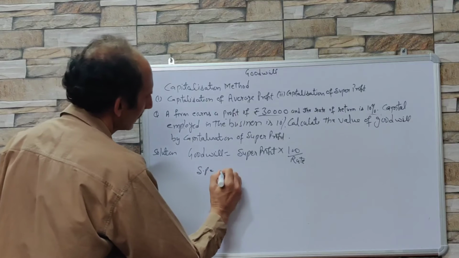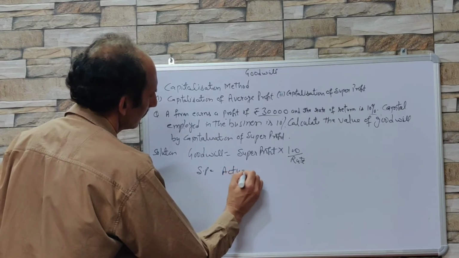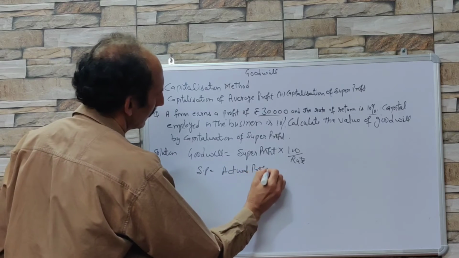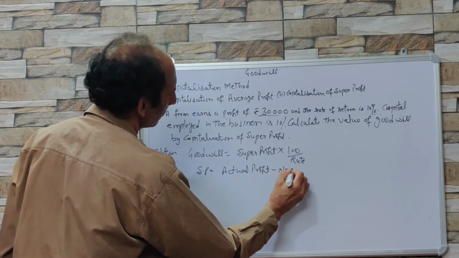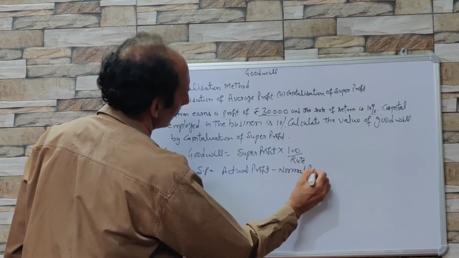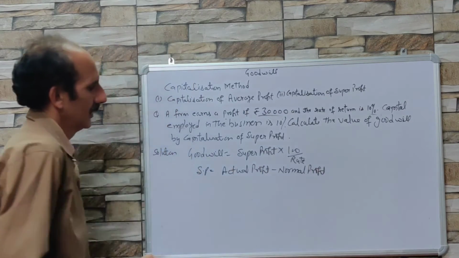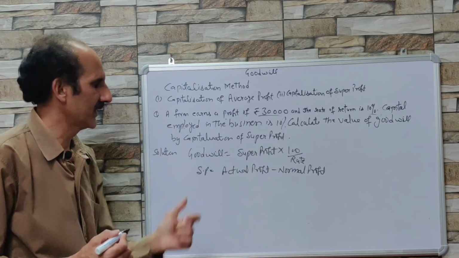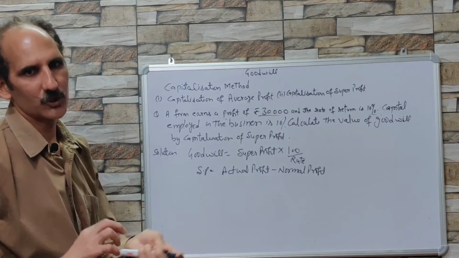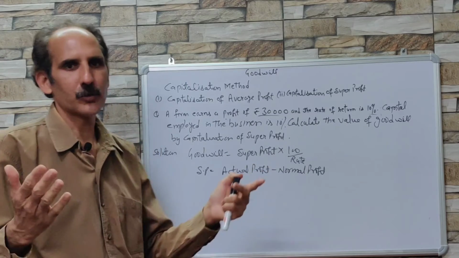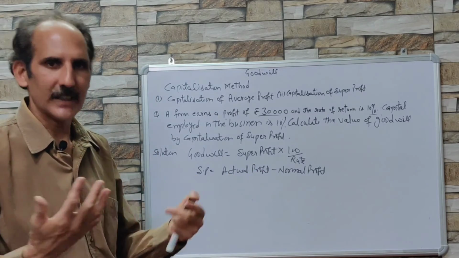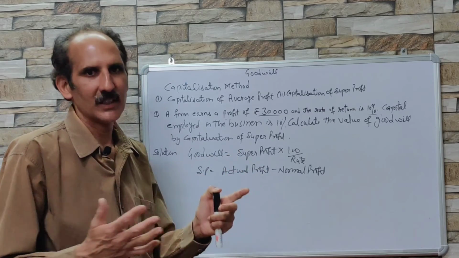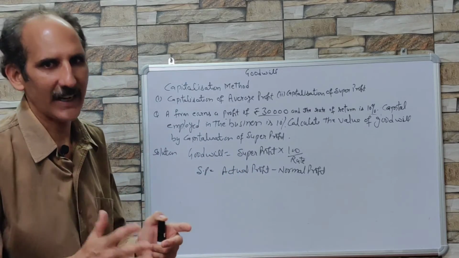Super profit is actual profit minus normal profit. Actual profit is given, a firm earns a profit of ₹30,000. Sometimes actual profit is not given and profits for the last 3 or 4 years are given. Then we have to calculate the average. That will be considered as the actual profit.